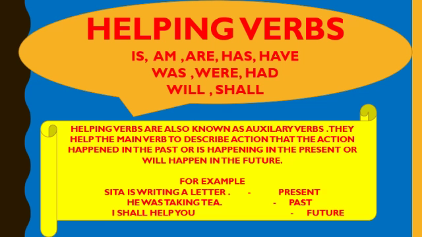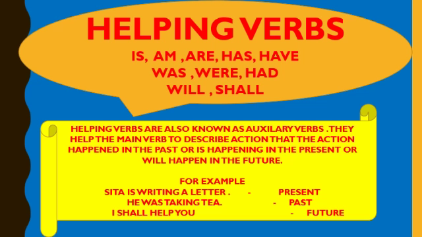So now we will see here: is, am, are, has, have. These five helping verbs are always used in present tense. Was, were, had. These verbs are always used in past tense.